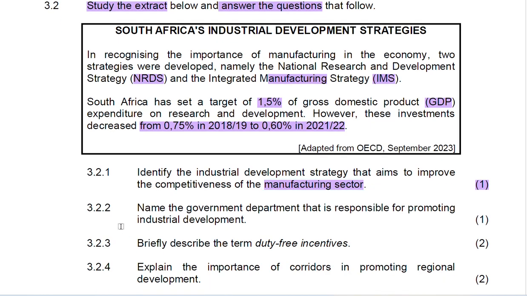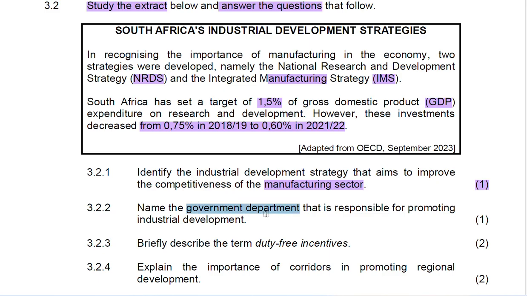Now let's look at 3.2.2. Name the government department that is responsible for promoting industrial development. It is a bit tricky, this one, because it's not coming from the article, but you need to recall what you have learned in class.